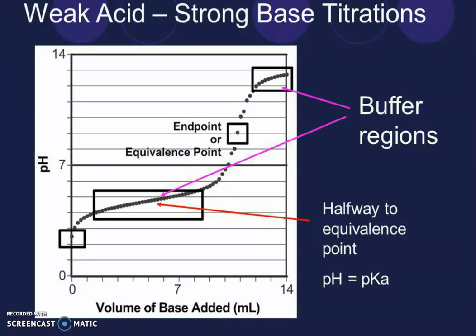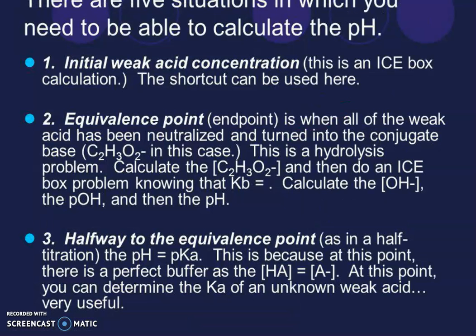Now, weak acid, strong base titrations. You can see the buffer region: halfway to the equivalence point, pH is equal to pKa. So the endpoint or equivalence point is shown with volume of base added in mL on the x-axis and pH on the y-axis. There are 5 situations in which you need to be able to calculate the pH. First, the initial weak acid concentration. This is an ICE box calculation. The shortcut can be used here.